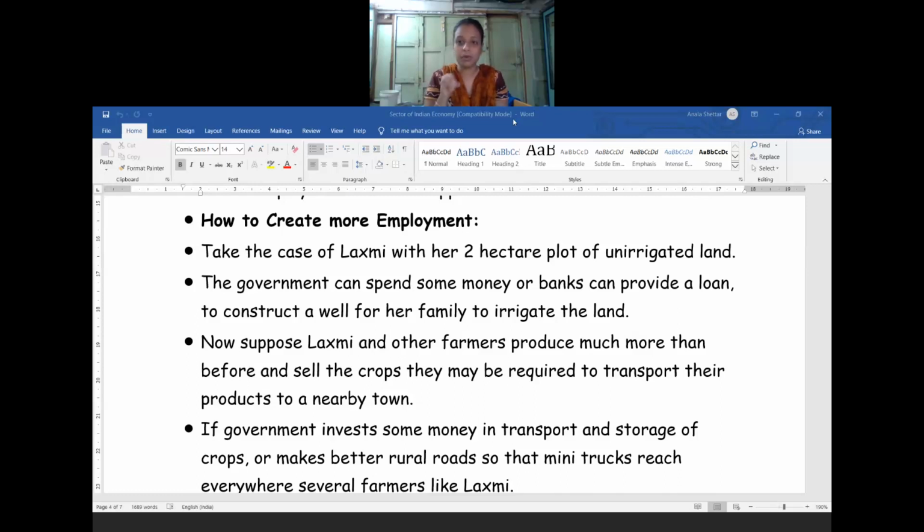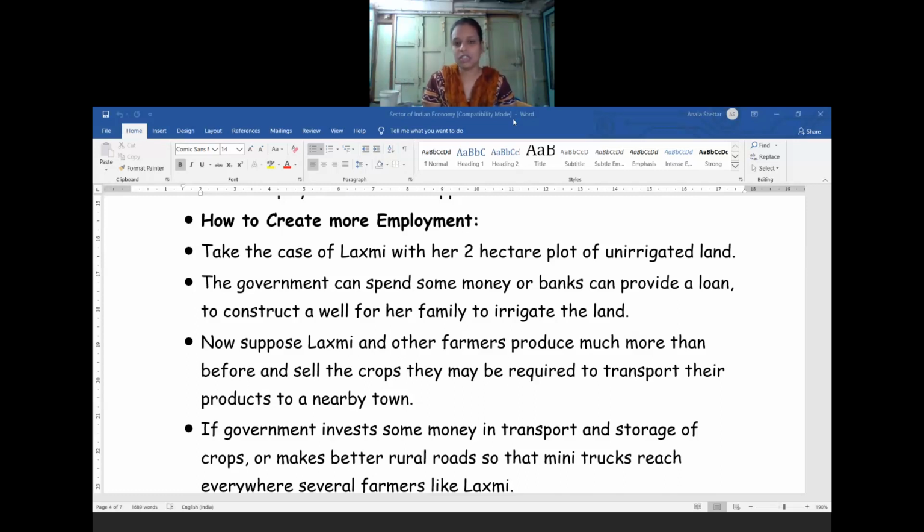If you remove any 2 or 3 people from that small plot, we will not see any kind of damage or any effect on agricultural production. If you remove those two also, the agricultural activities will go on smoothly with the 3 people there. Those 2 people we consider as underemployment. So this was the case we learnt in the last class.